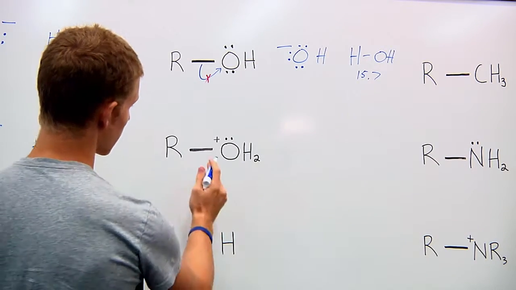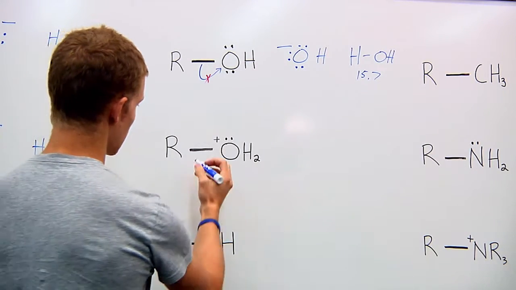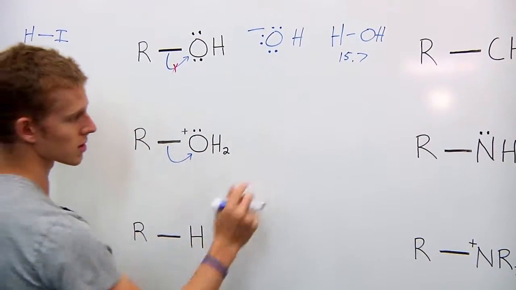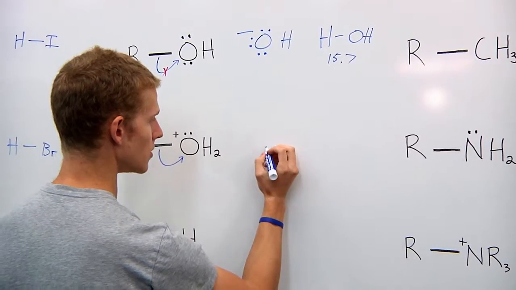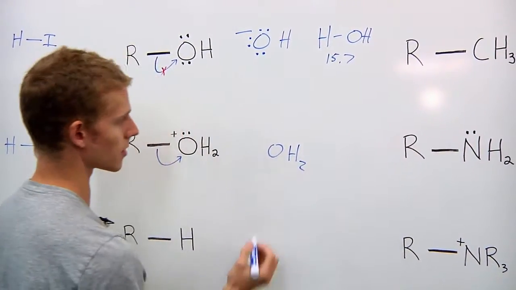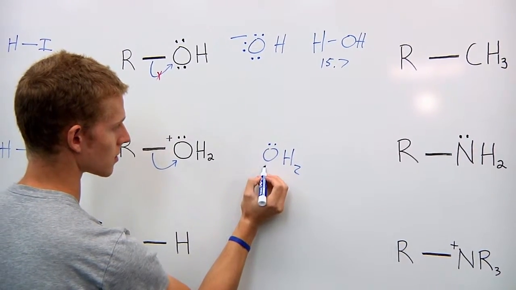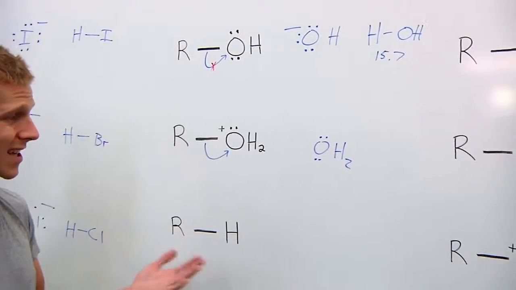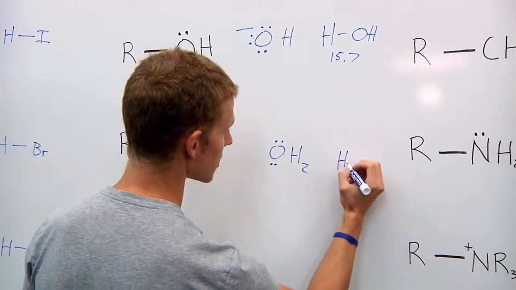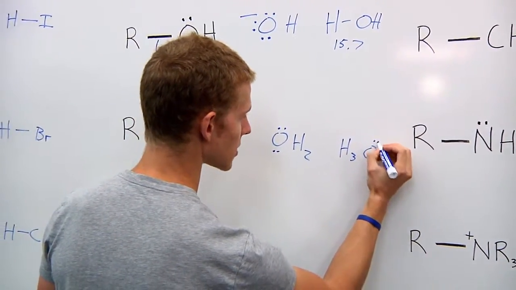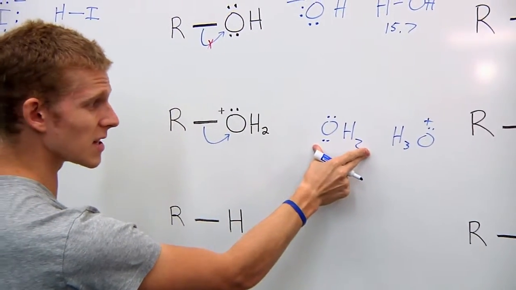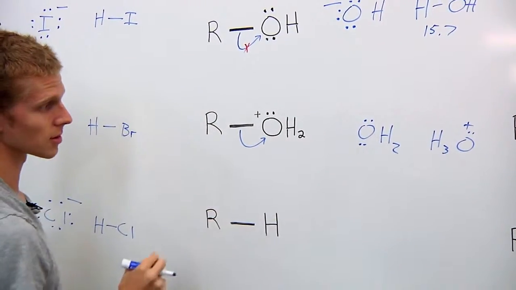If we have a protonated alcohol, as this leaves, you can see initially we have a positive charge, so we're going to make a neutral molecule here, which is water. If it's a neutral molecule, it can't be a strong base. We'll draw it out anyway. We'll draw out the conjugate acid, which is going to be H3O with a positive charge. And this is a strong acid, so that means this is a weak base. That means this is going to be a good leaving group here.